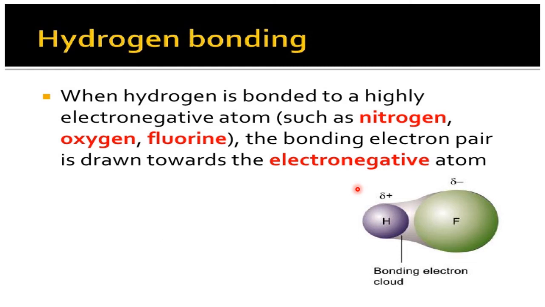When such a molecule approaches another molecule in a similar situation, the hydrogen of that molecule will make a bond with the fluorine of this molecule. Or if HF approaches water, then F, being negative, will start interacting with the plus pole of the water. So there is interaction between HF and water. Whether it is HF to water, water to water, or HF to HF, there is a bond. Hydrogen starts attracting the electronegative atom of its own or the other molecule. This type of bond is called what? Hydrogen bond.